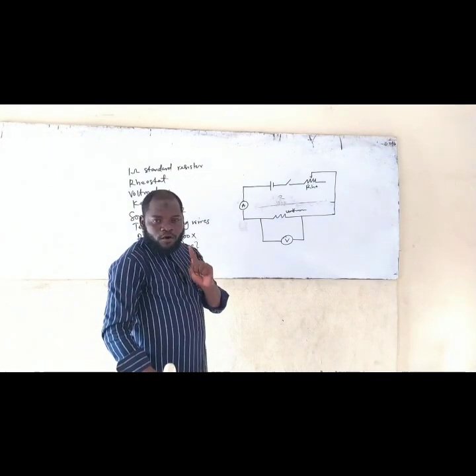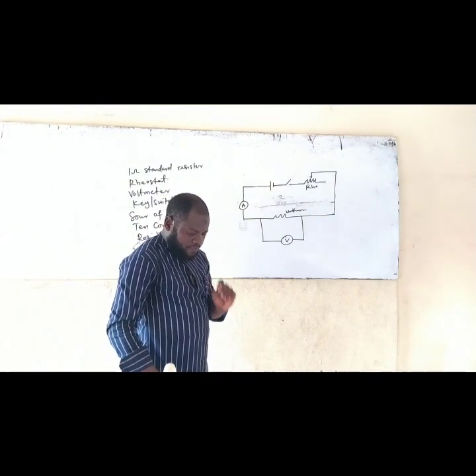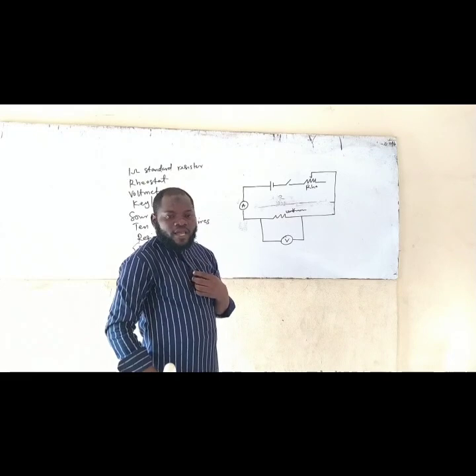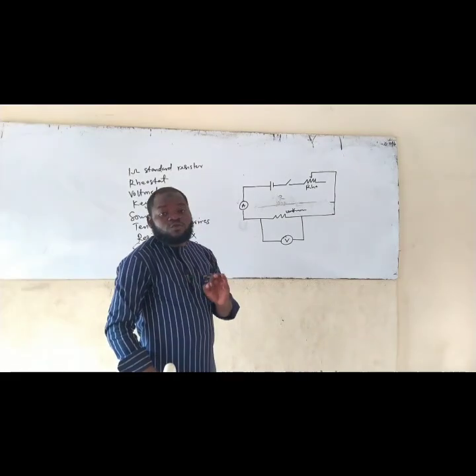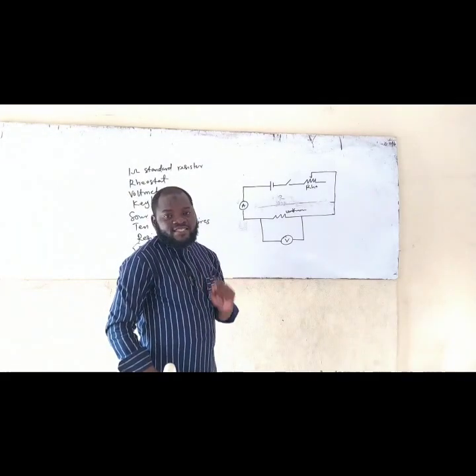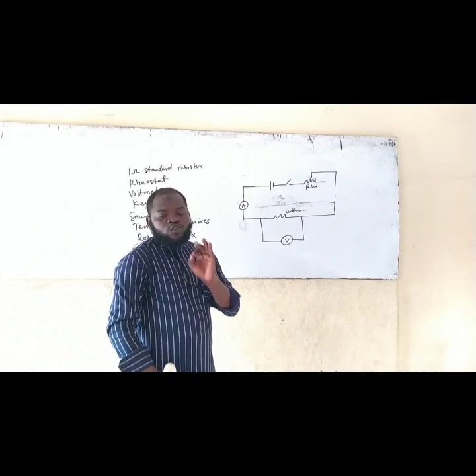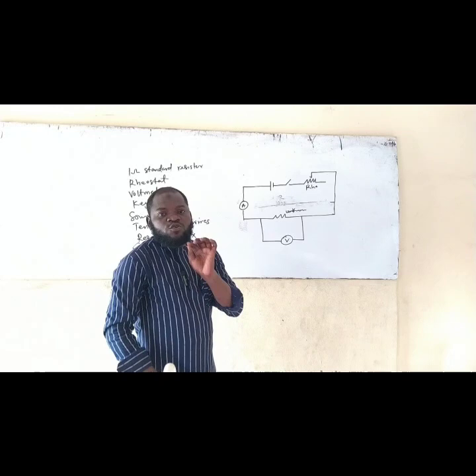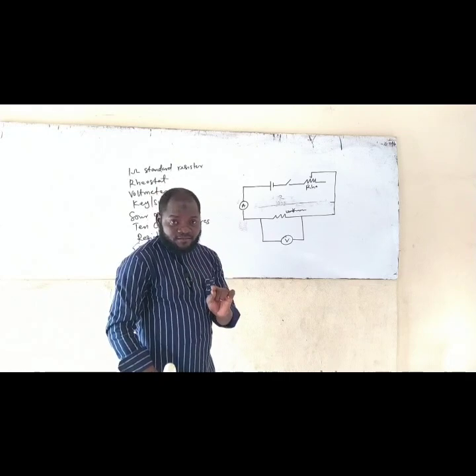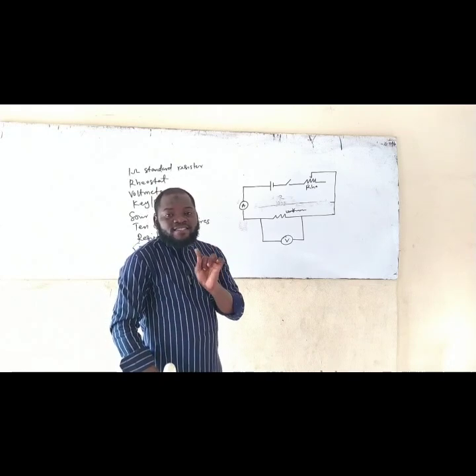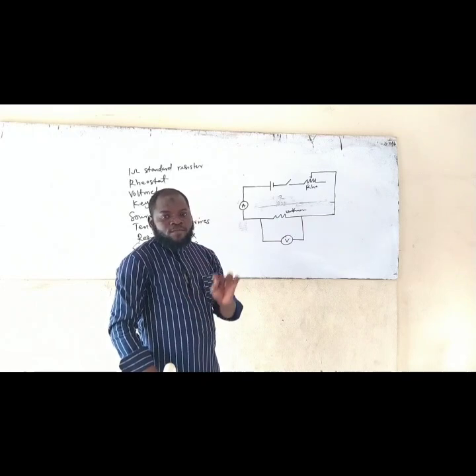But you see where the problem comes from. You find it difficult to identify which one is positive and which one is negative. That's the number one problem we always have. And once you are unable to identify this, you cannot have a successful connection. So let's see how to identify positive and negative.